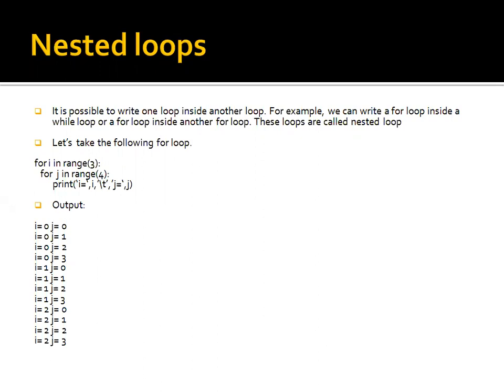Let's take the following for loop: for i in range 3 and for j in range 4. When we print i and j, the outer for loop is repeated 3 times by changing i values from 0 to 2, and the inner for loop repeats 4 times by changing j values from 0 to 3.